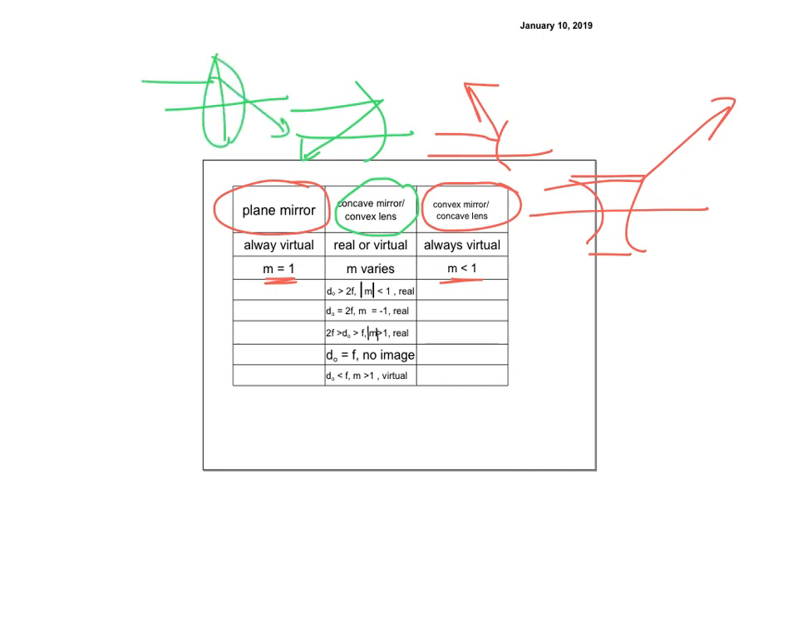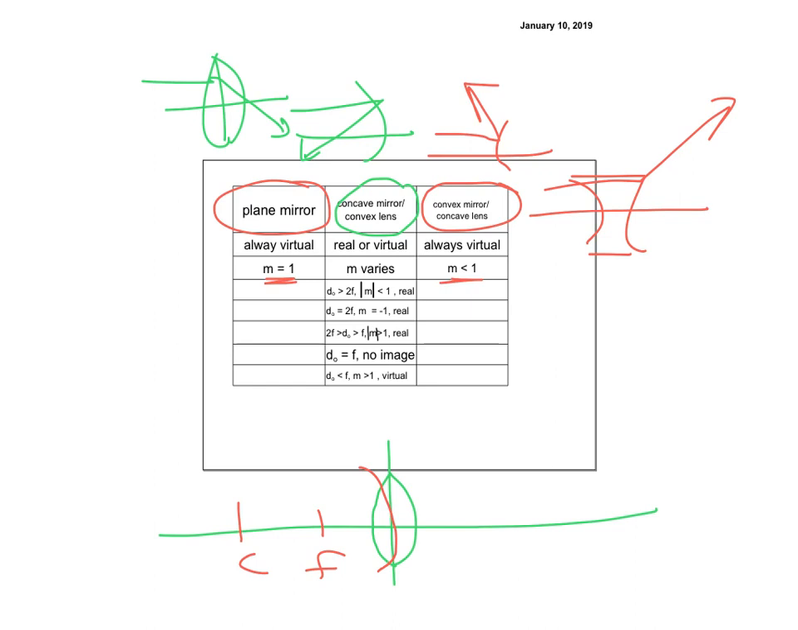So in both cases, it's converging the light. It can be real or virtual, and the M varies depending on where the object is. Remember, we did that little summary table in the notes about what happens. So if DO is greater than 2F, and this is my vertex right here, this could be either my lens or my mirror. It doesn't matter which one it is. And this is F, and this is C.